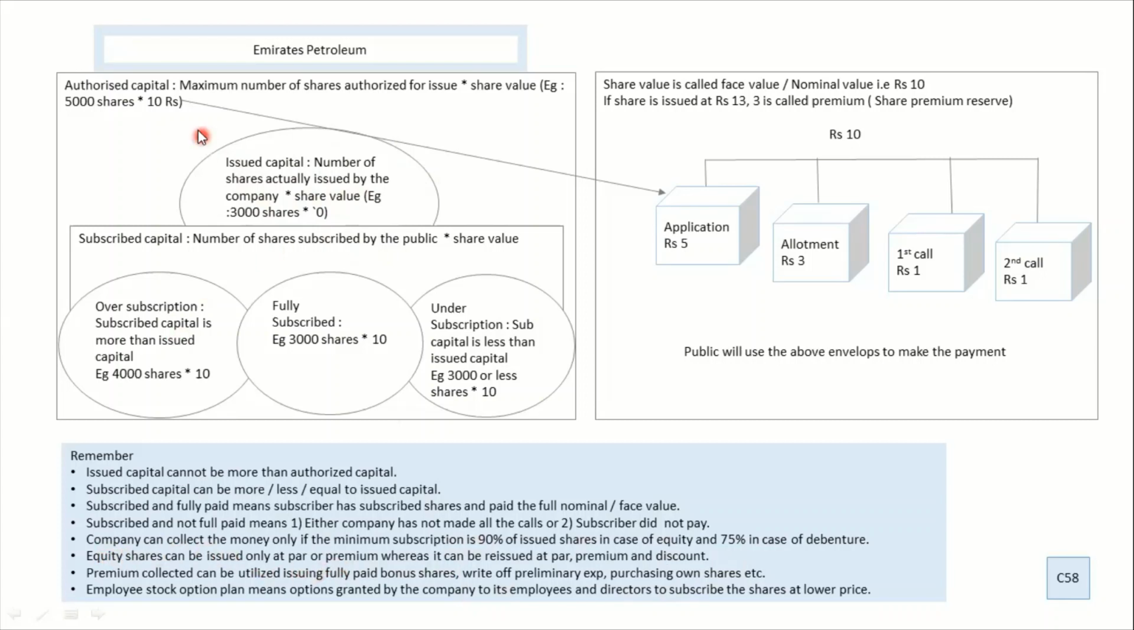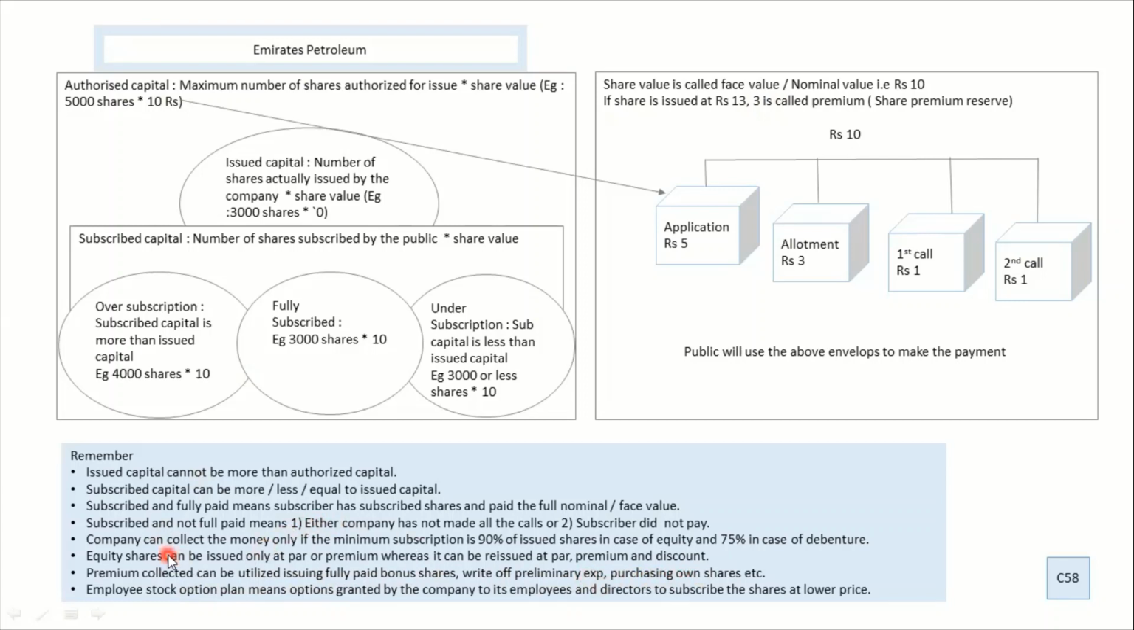Equity shares, whenever you issue at par, that means the 10 rupees share is issued at 10 rupees, or at a premium, that means it is issued at 13. It could be any figure. Premium collected can be utilized for fully paid bonus shares, write-off of preliminary expenses, and purchase of own shares.